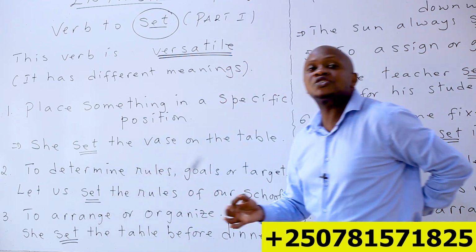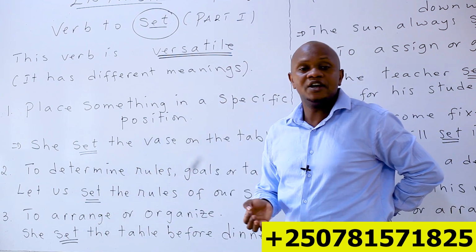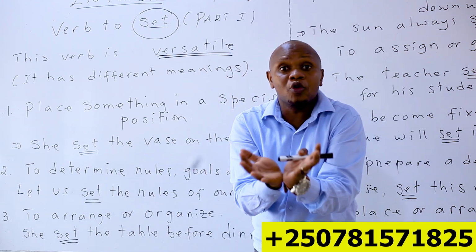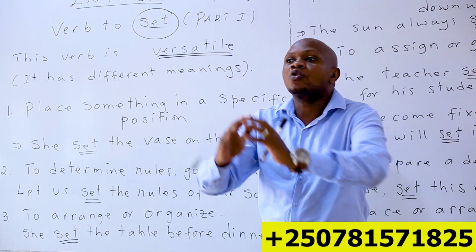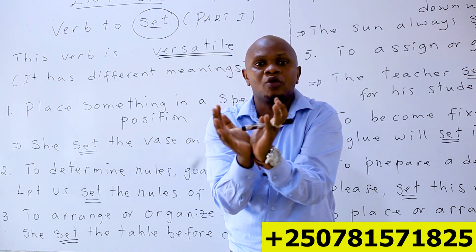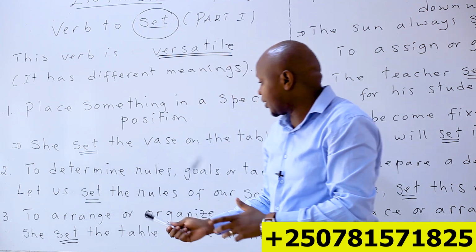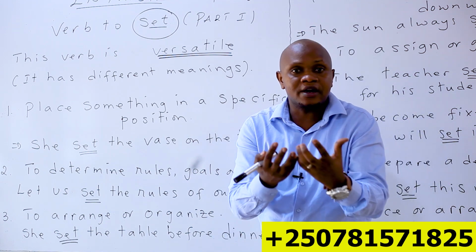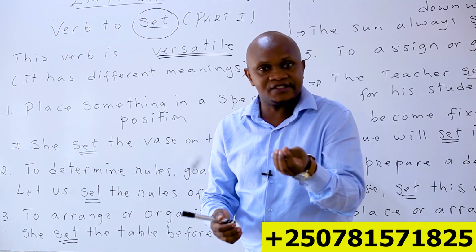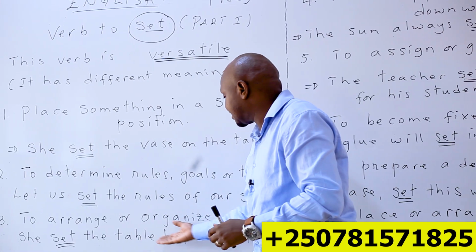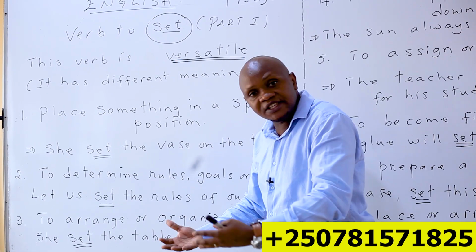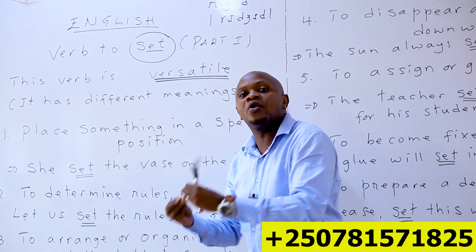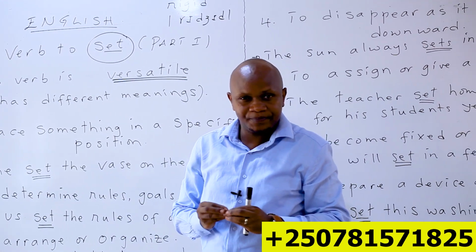To set means to arrange or organize. To arrange bivuze iki? Gushyira ku murongo. Cyangwa se kuorganize ikintu runaka. Gushyira ikintu ku murongo, you are setting at that time. For example, you can say, she set the table before the dinner. To prepare, to arrange, to organize is to set. She set the table before the dinner. Bivuze iki? Bivuze ngo yagize ate, yateguye ameza mbere yuko dufata ibya nimugoroba.